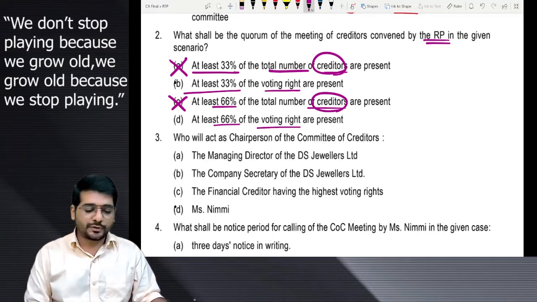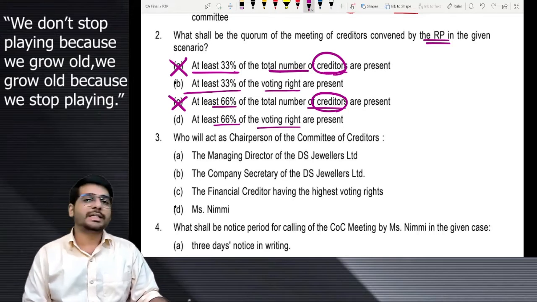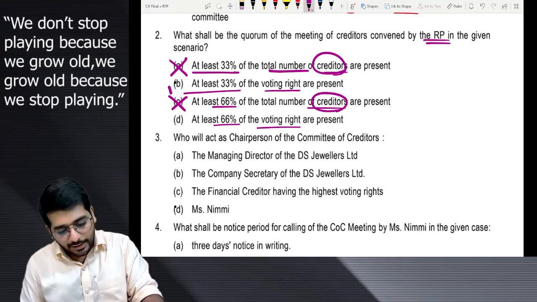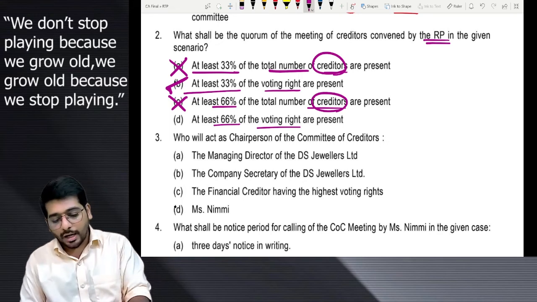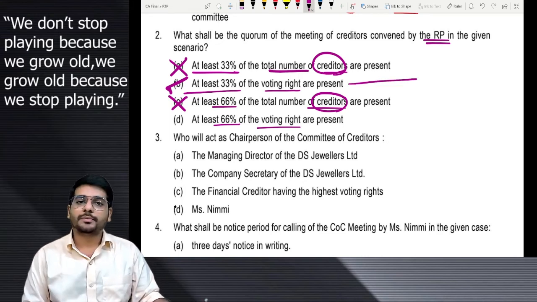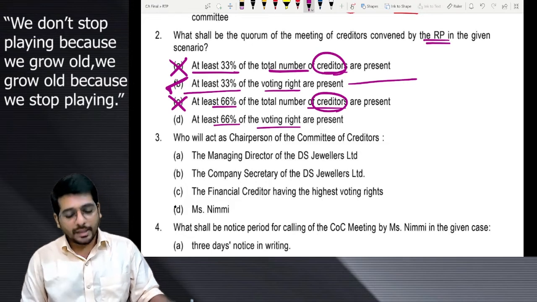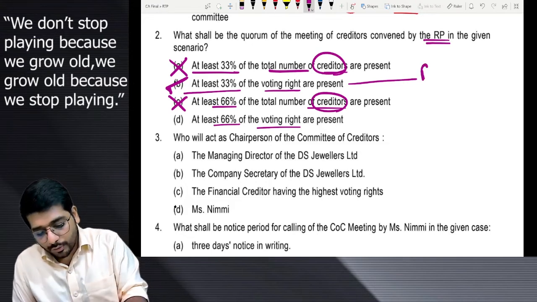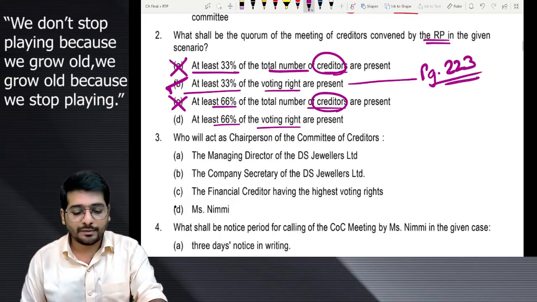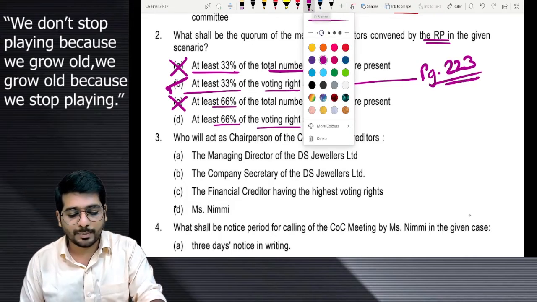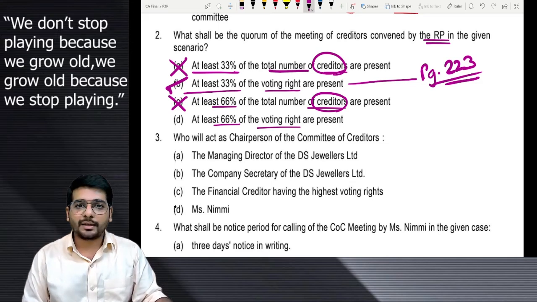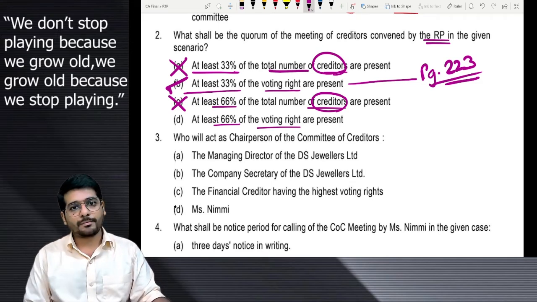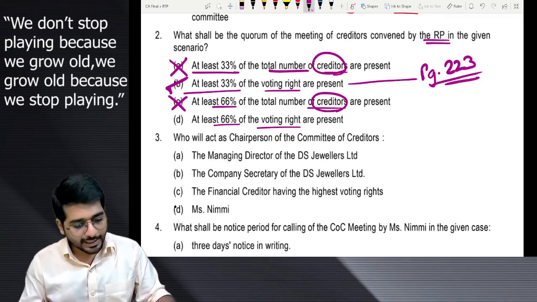So only two options left, 33% voting right or 66% voting right. Answer will be 33% voting right. How do you know, sir? This is not a new provision. It's a pretty old provision. If you have my book, if you are my student, you can refer to page number 223 in my book. I'm giving you the relevant page number to check. You can refer to it from there as well.